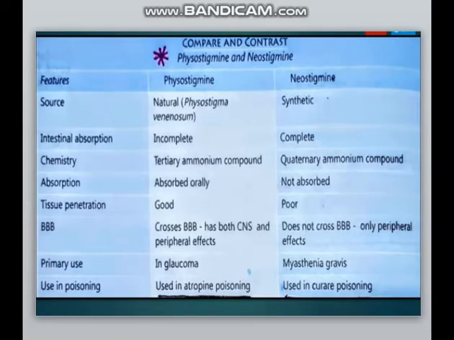Here, I have shown the basic classification and basic differences of physostigmine and neostigmine: where each is obtained, what the chemistry is, what the absorption is. We have already seen tissue penetration, the primary uses, and use in poisoning. So physostigmine is used in atropine poisoning, and neostigmine is used in curare poisoning.